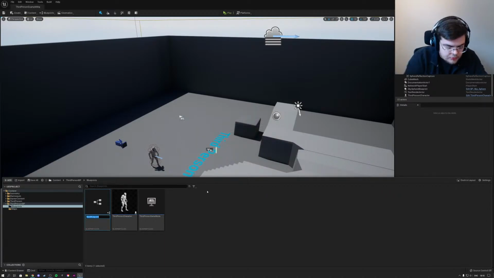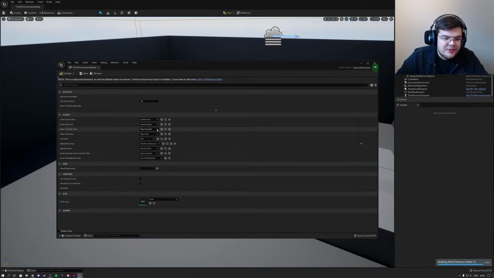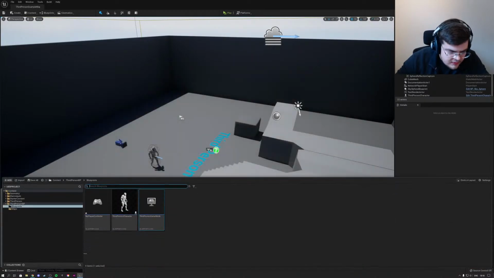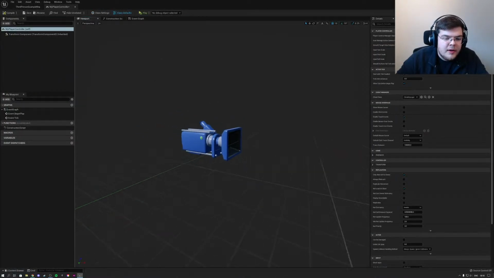Okay, so player controller, let's say my player controller. And then my game mode, what does that look like? Also still looks the same. So here I can just specify my player controller now. Compile, save, and let's open it up. I always dock mine to the top here.